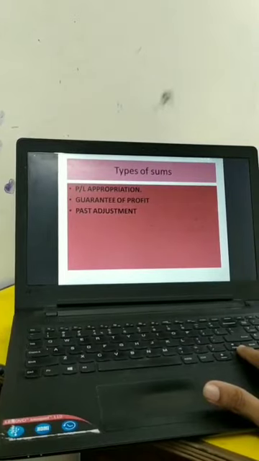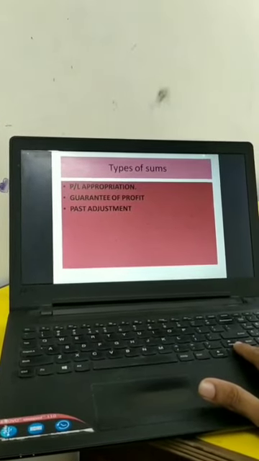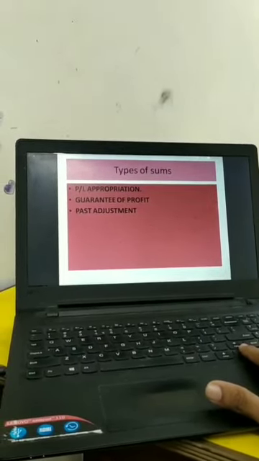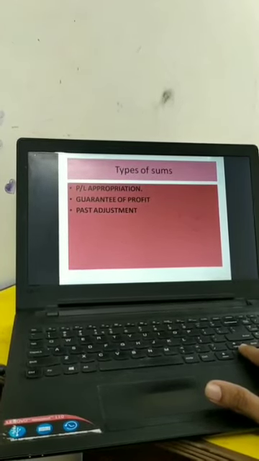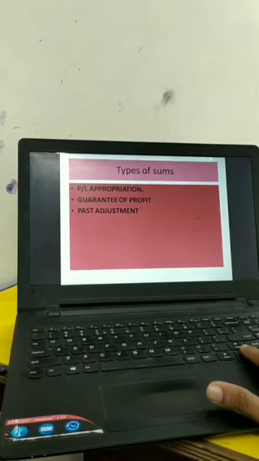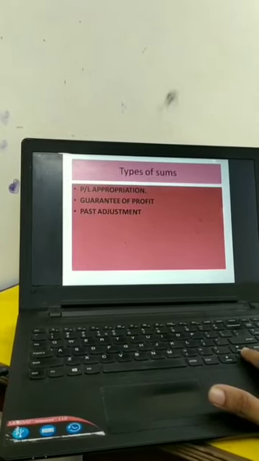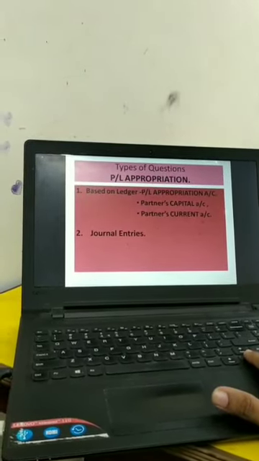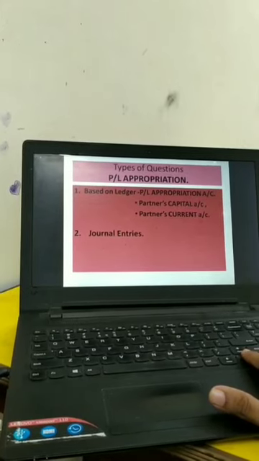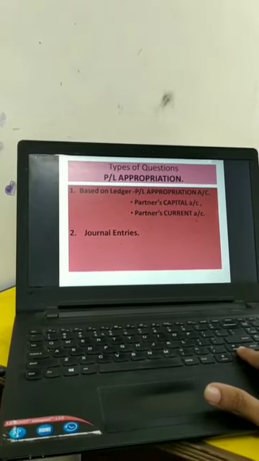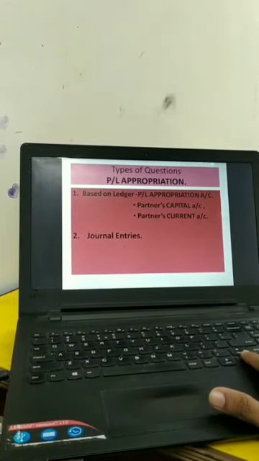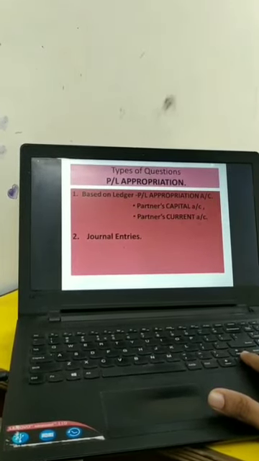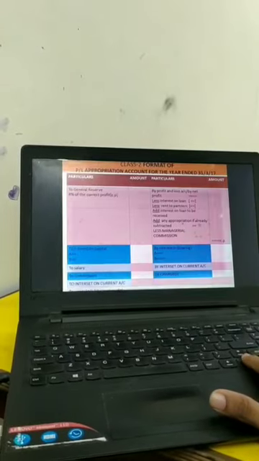Let's see what the different types of sums we see in the first chapter. In the fundamental chapter, we will have these three types of sums: PL Appro, guarantee of profit, and past adjustment. I have separate videos for guarantee of profit and past adjustment. Let's see. Types of questions. On PL Appro, we have the questions which will be divided into two types. Either they will be asking you to prepare some ledger accounts, or they will ask you to make journal entries.